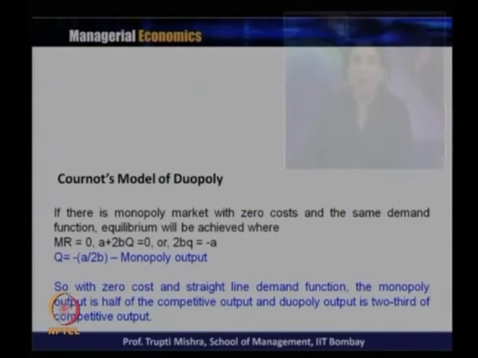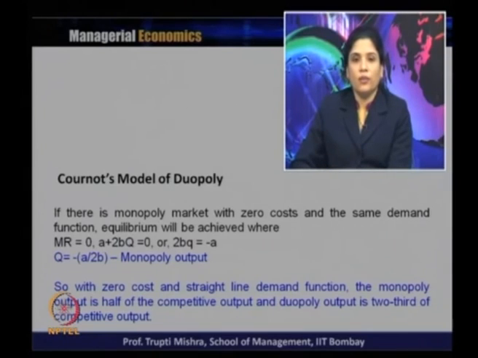Then we will see, for the same demand function with a 0 cost, what will be the monopoly output. If there is a monopoly market with a 0 cost and the same demand function, equilibrium will be achieved where marginal revenue is equal to marginal cost. Since marginal cost is equal to 0, marginal revenue has to be equal to 0. Marginal revenue is A plus 2BQ, which is equal to 0. 2BQ is equal to minus A, and Q is equal to minus A by 2B, which is the monopoly output.